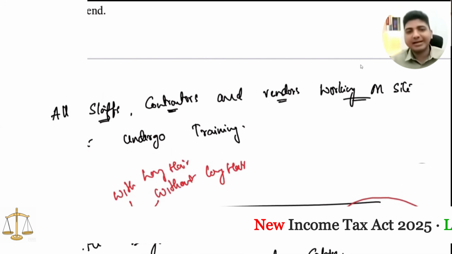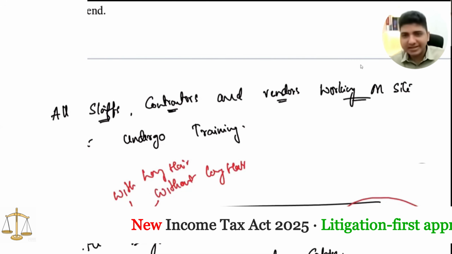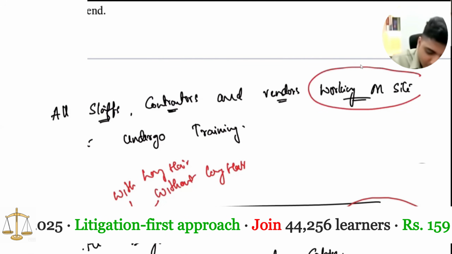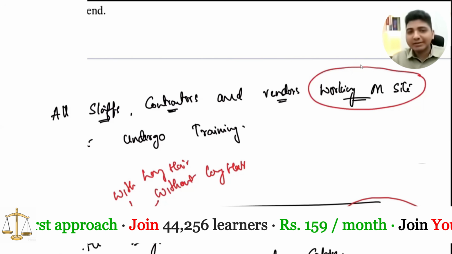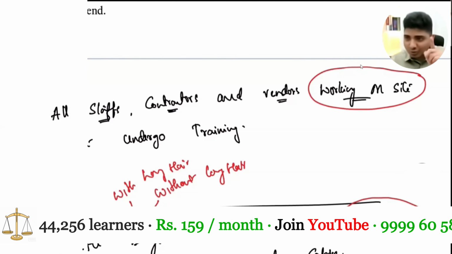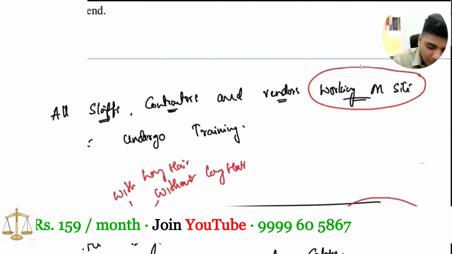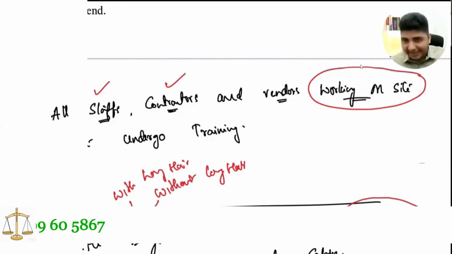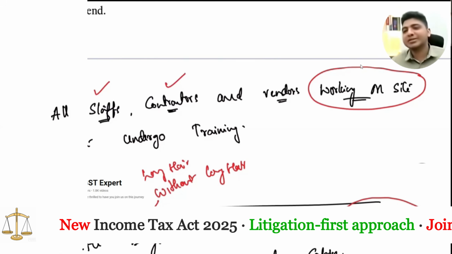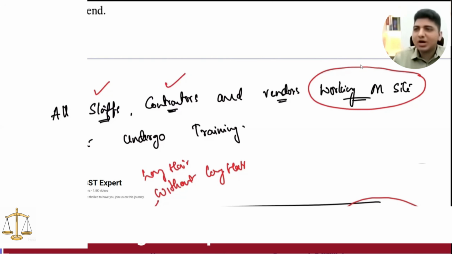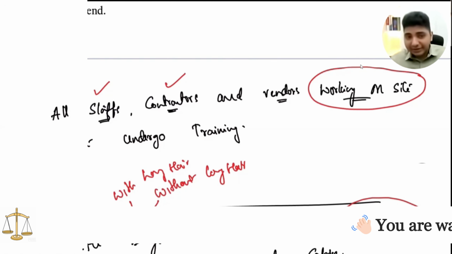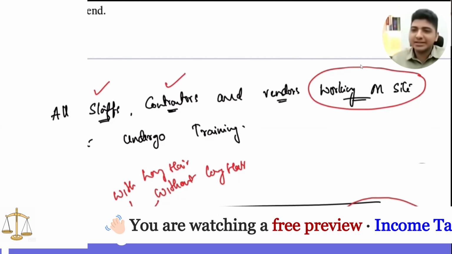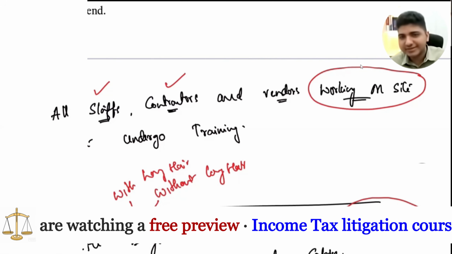Now similarly, if I come back here, when I say all staffs, contractors and vendors working on site, working on site is a qualifier. This qualifier is not applicable to staff or contractors. It is only applicable to vendors. So all staffs must go to training, all contractors must go to training, and only those vendors who are working on site must go to training. If I am a vendor who is not working on site, I need not go. But if I am a staff who is not working on site, I still have to go, because the rule of last antecedent is only applicable to vendors and not to staffs and contractors.